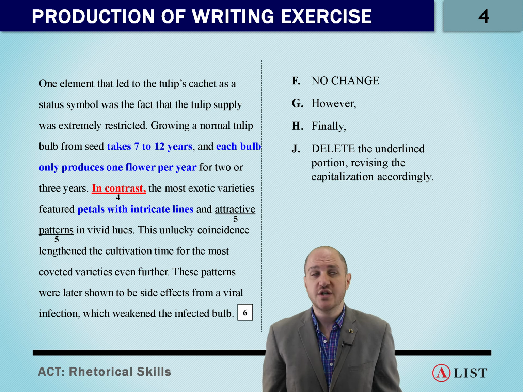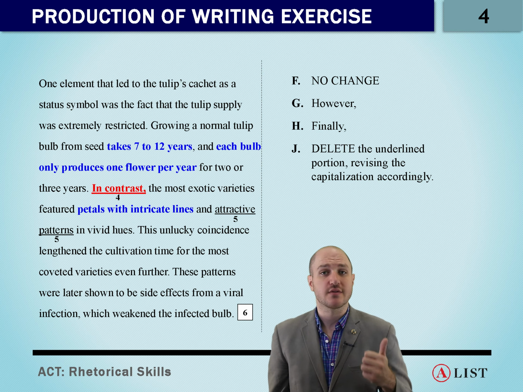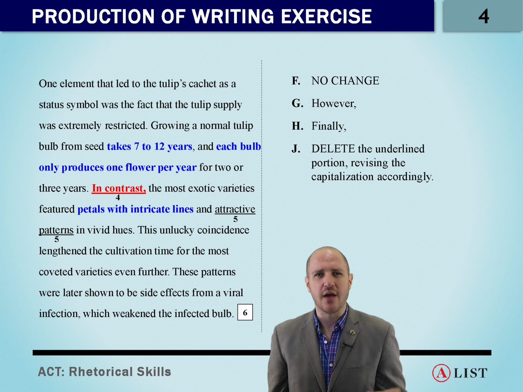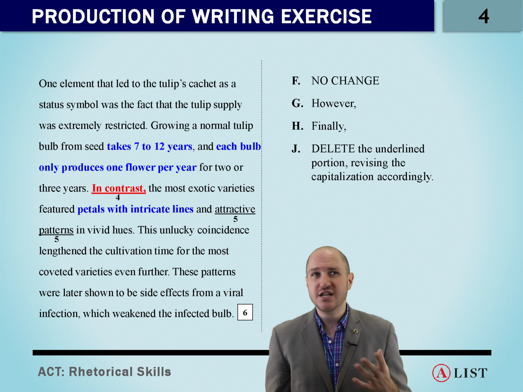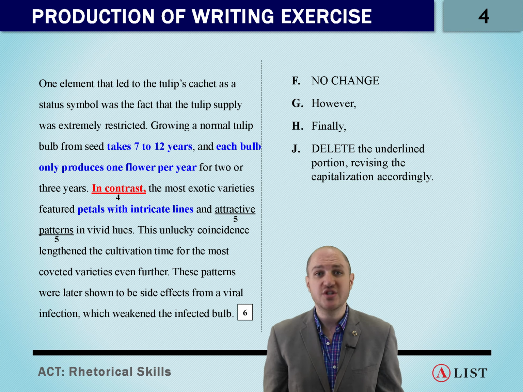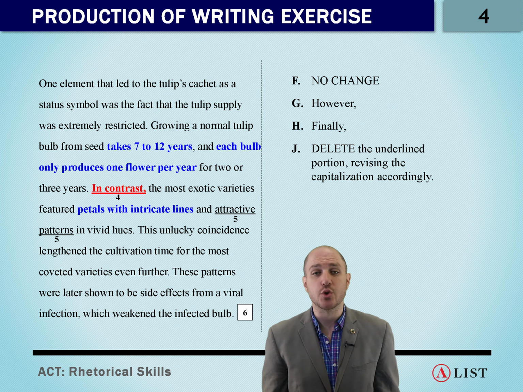So which answer choice sort of shows continuation? In contrast, doesn't work. That's not continuation. However, doesn't work. That's not continuation. Finally doesn't really work because this isn't an example of why the tulip supply was extremely limited. This was another element. So we don't really need a transition word here, right? We could say something like another element, but we don't have that here. So we're going to pick answer choice J.